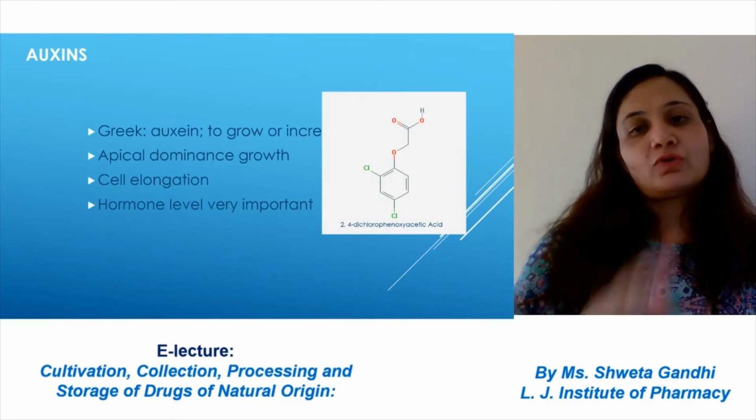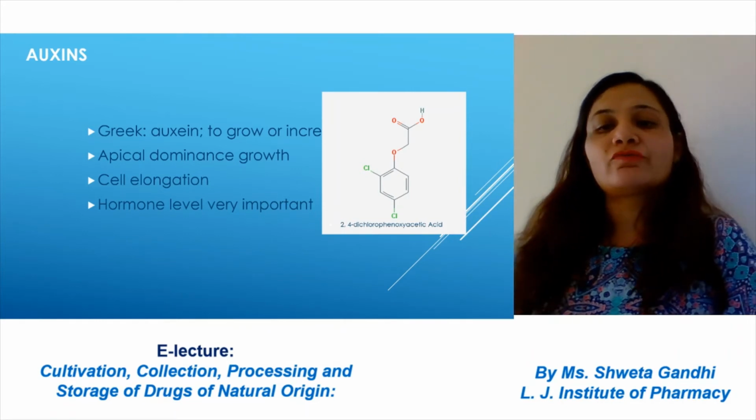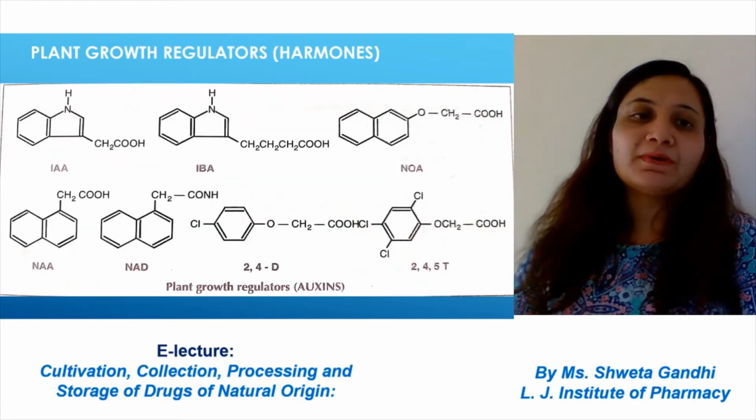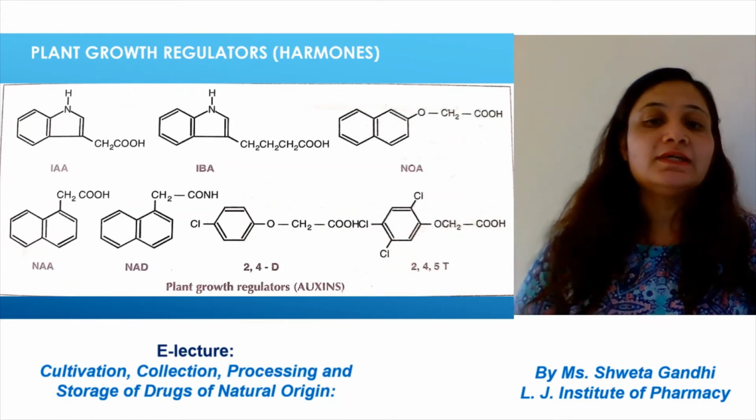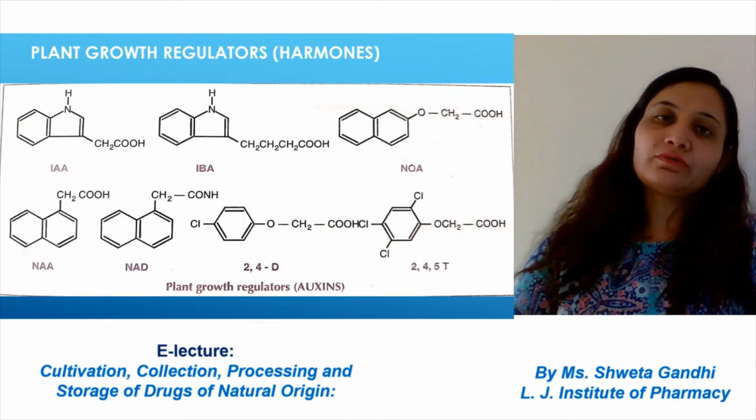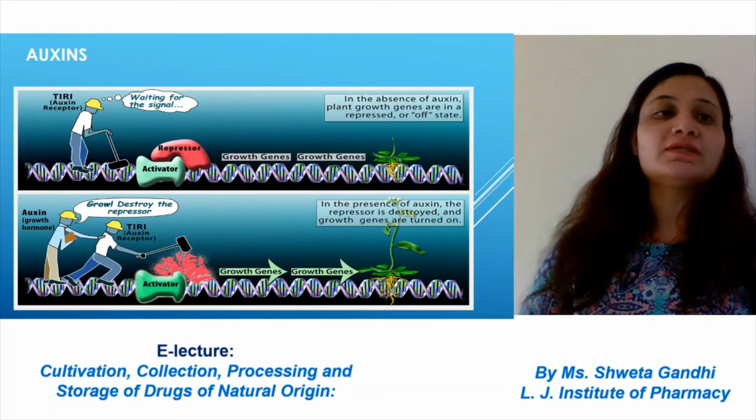For example, for auxins, 2,4-dichlorophenoxyacetic acid is an example. IAA, IBA, indole acetic acid, indole butyric acid. These all are the plant growth regulators named as auxins.